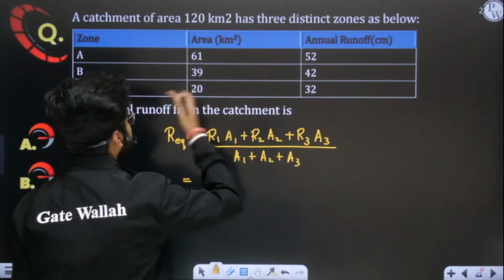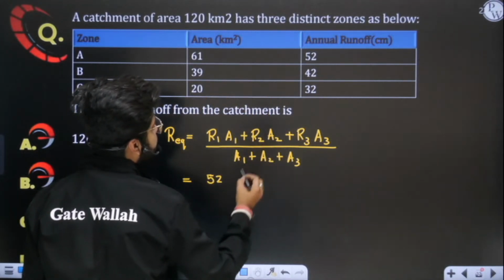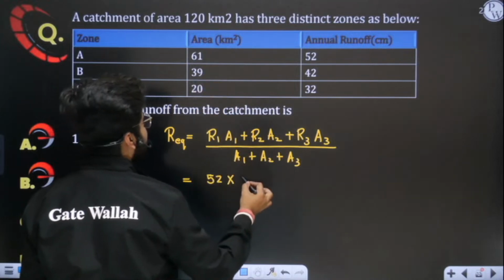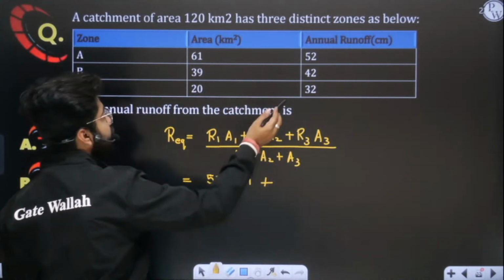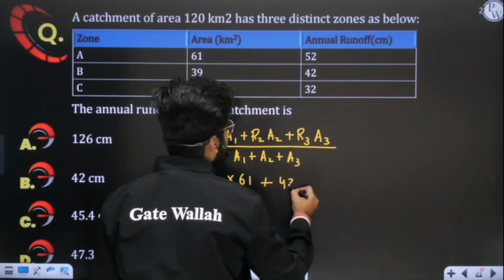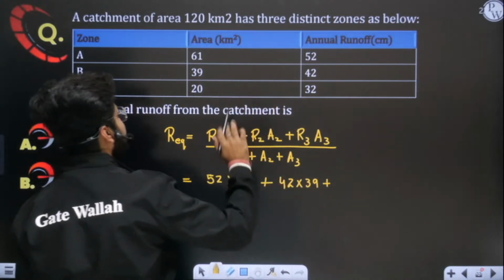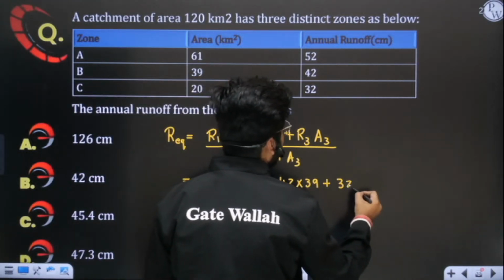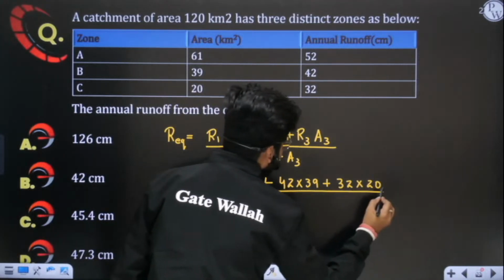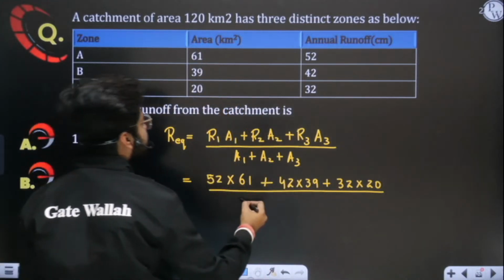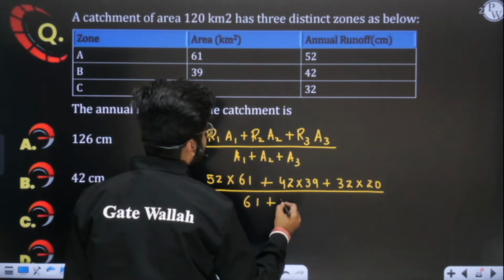So runoff in the first area A is what? 52 centimeters multiplied by area, which is nothing but 61 kilometers square, plus R2A2, 42 into 39. Multiply 42 by 39. Third one is 32 into 20. Simple. Divide by total area. Total area is this much: 61 plus 39 plus 20.